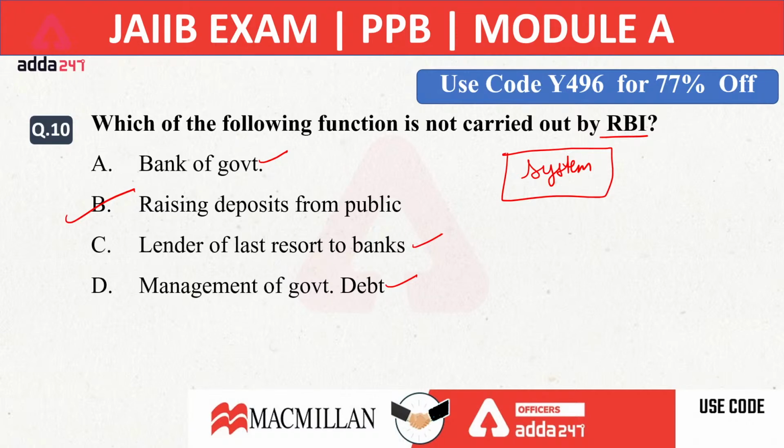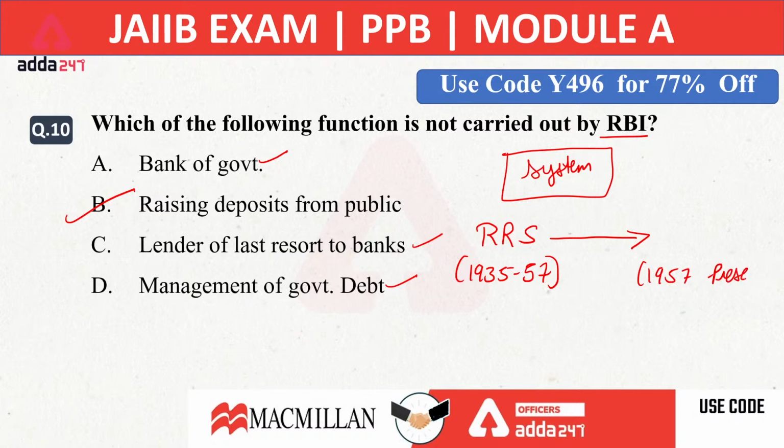Earlier, the system used by RBI was the Proportional Reserve System. The system came into effect from 1935 until 1957. We used to print currency with the help of the Proportional Reserve System. Now this system was replaced by which system, which right now we are following? Since the year 1957 till present, we are following this system to print the currency. What is the name of the system?